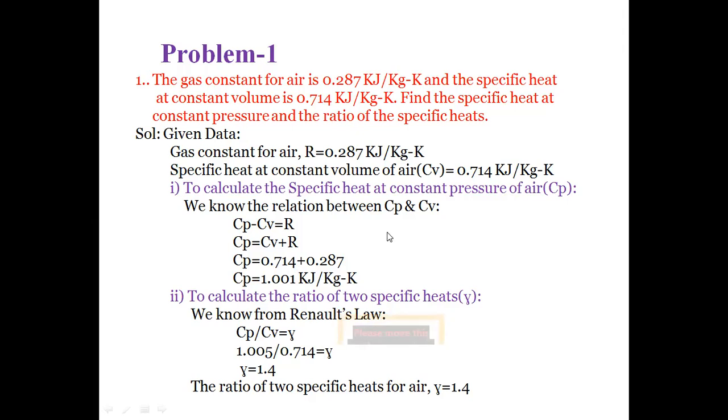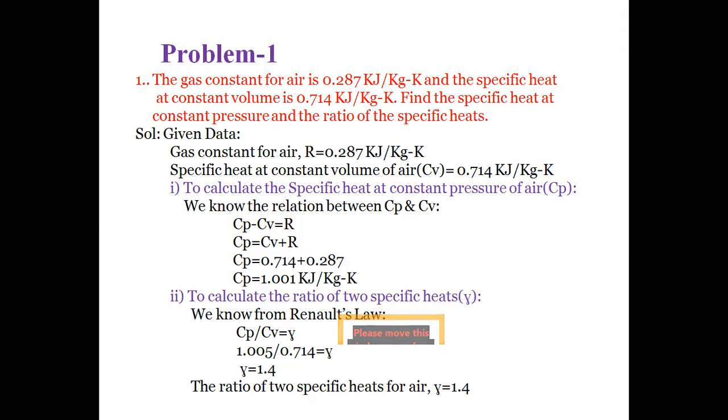So we have to calculate first the specific heat at constant pressure of air, Cp. How do you calculate Cp? From the given data, the values of R and Cv are given. We know the relation between Cp, Cv and R as Cp minus Cv is equal to R. From that, Cp becomes Cv plus R. By substituting Cv and R, we'll get the specific heat at constant pressure as 1.001 kilojoules per kg Kelvin.